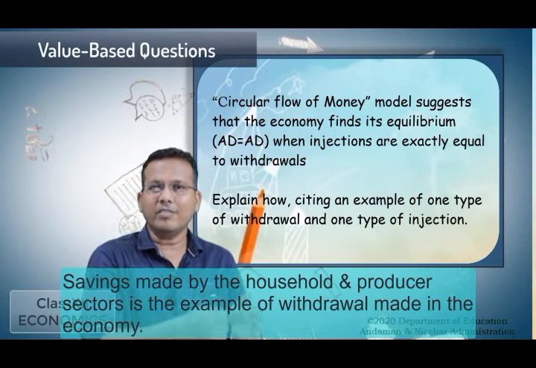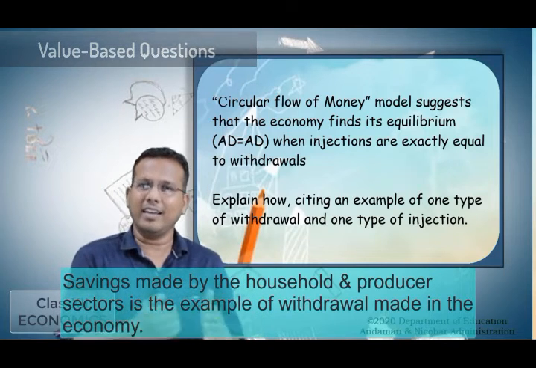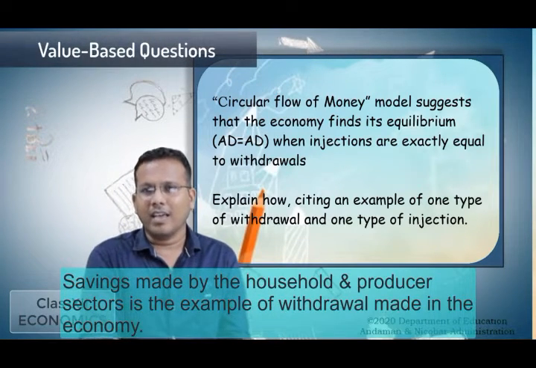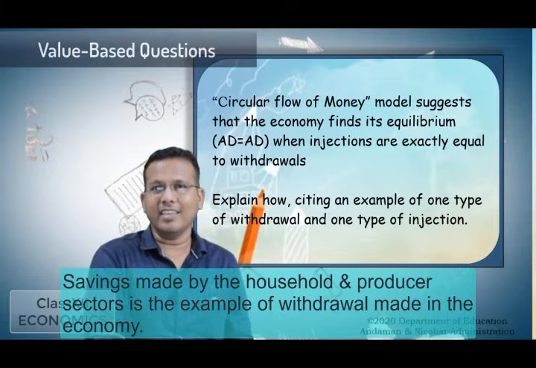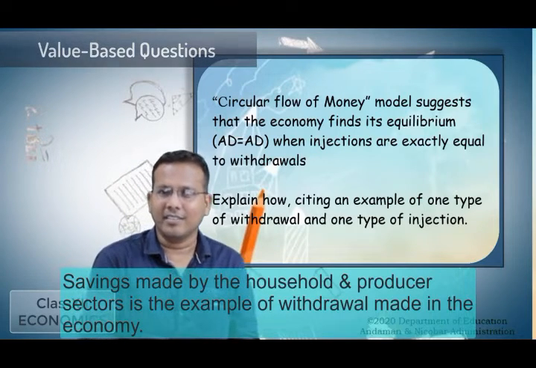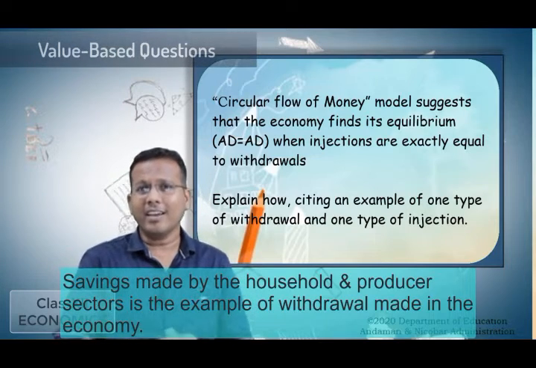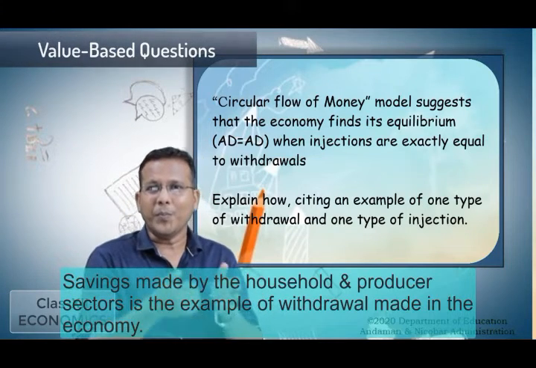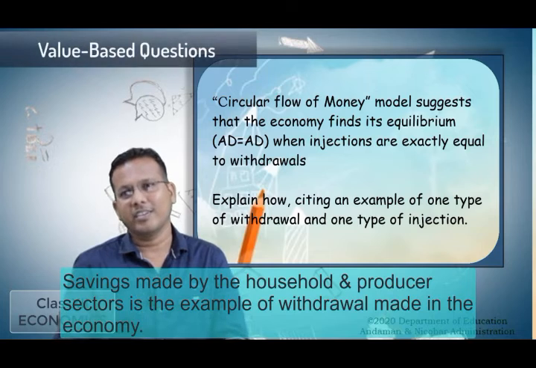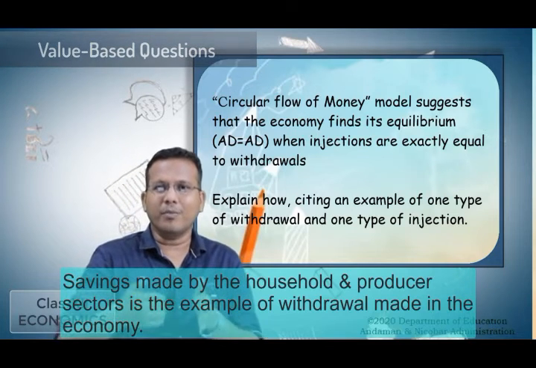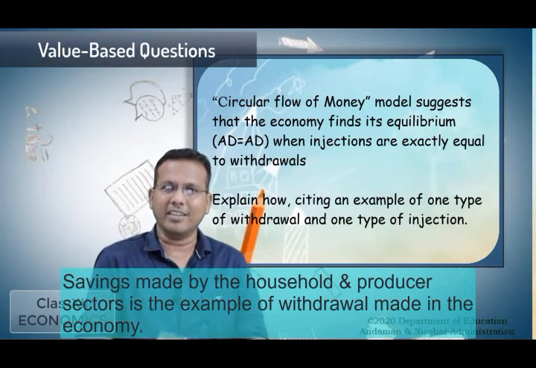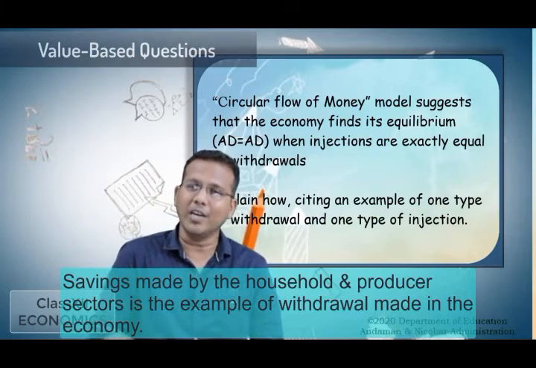So what are the savings which are being done by the household sectors and by the producer sectors? These savings are said to be withdrawals. So the example of withdrawal is where the people stop doing the expenditure. That means some part of their money is being saved. That is saving. So that is the example of a withdrawal in the economy.